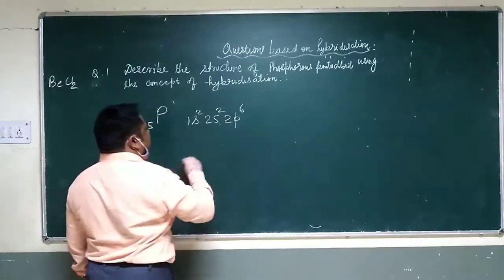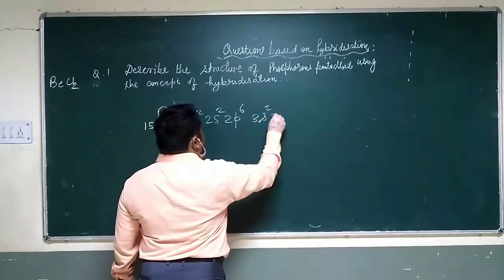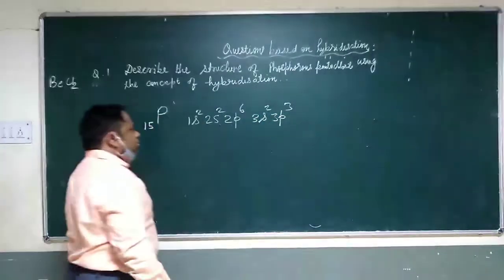Phosphorus pentachloride. So P, atomic number 15: 1s2, 2s2, 2p6, 3s2, 3p3.